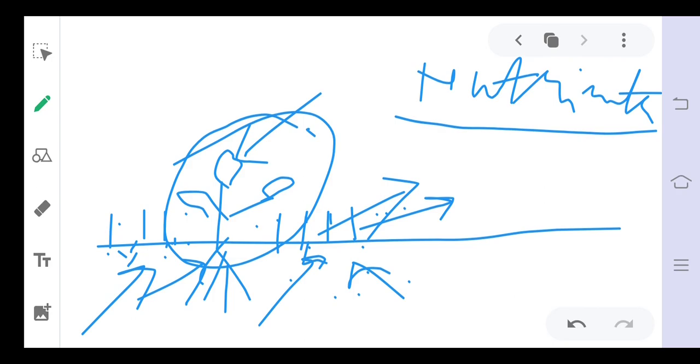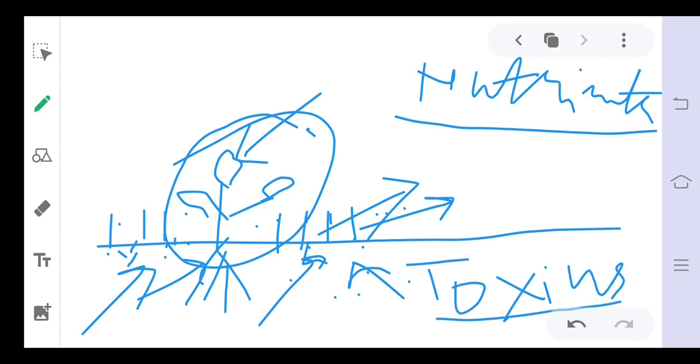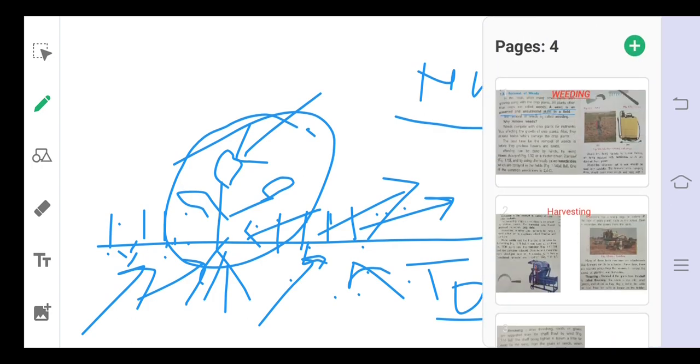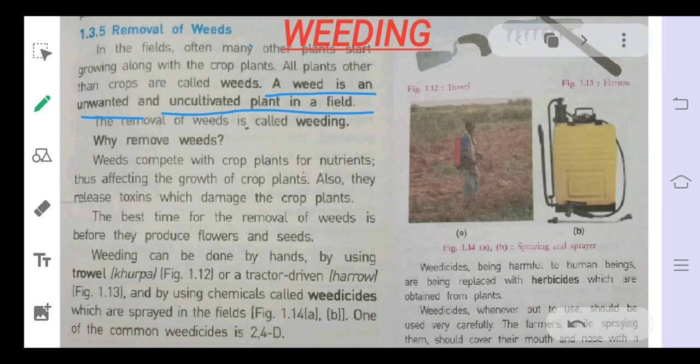And they also secrete some toxins. Toxins are harmful chemicals that are harmful for our main crop. So this is the harmful effect of these weeds. To remove the weeds, the process that is done is known as weeding.